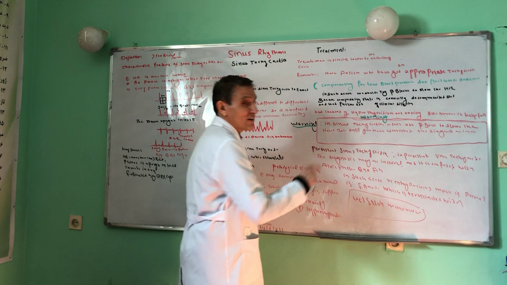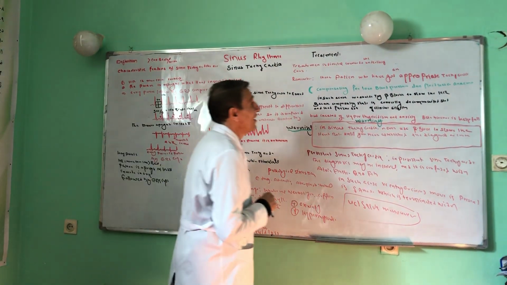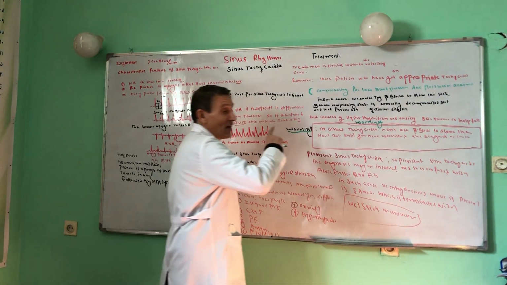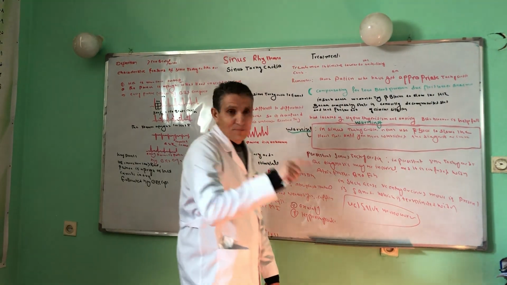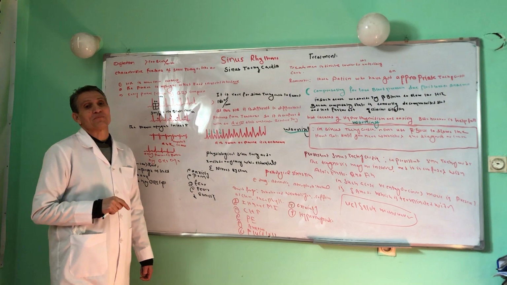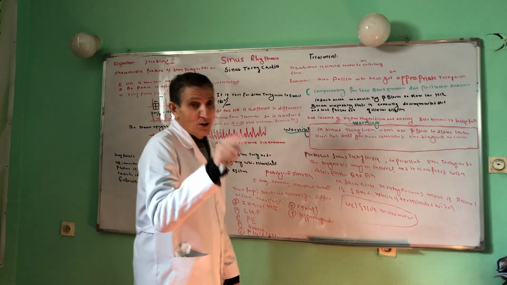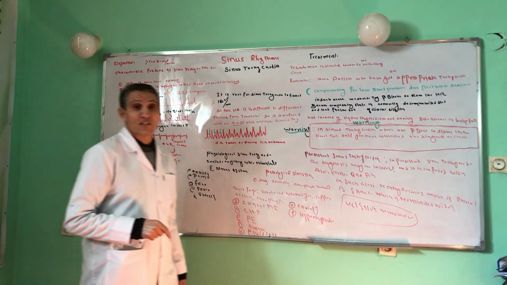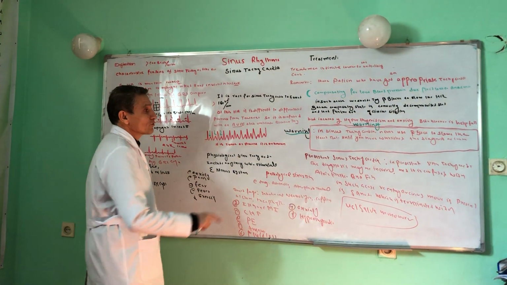So we should not forget, during the discussion of tachycardia, two terms: one is appropriate tachycardia and another is inappropriate tachycardia. Those patients who have appropriate tachycardia are compensating for low blood pressure due to anemia and fluid loss. In such cases, you should not give the patient a beta blocker because this compensating state is converted to a decompensating state, and the clinical situation of the patient may be further deteriorated or worse. This was the one thing.